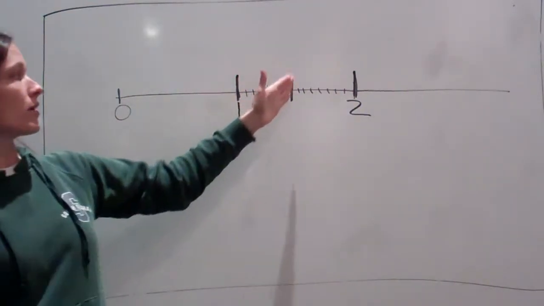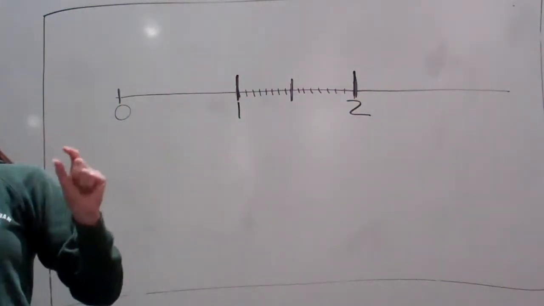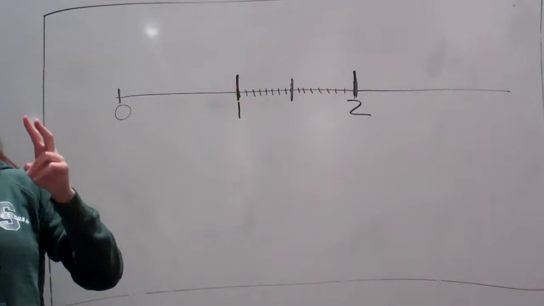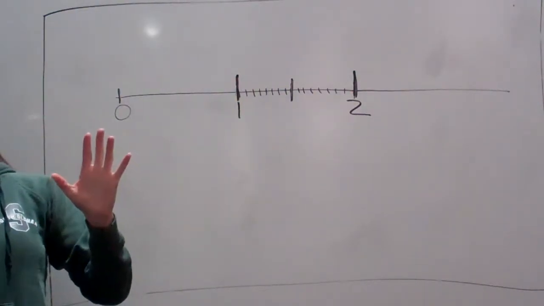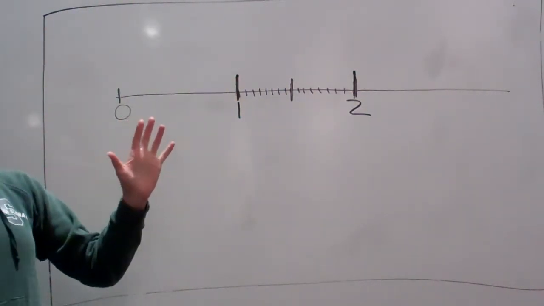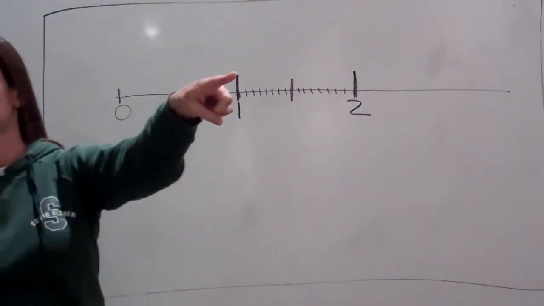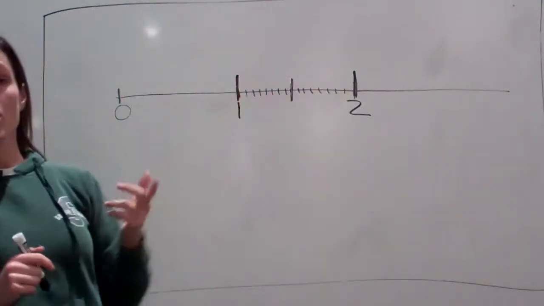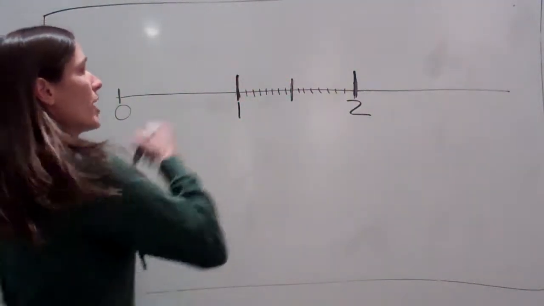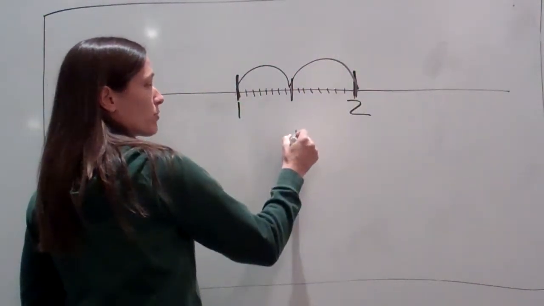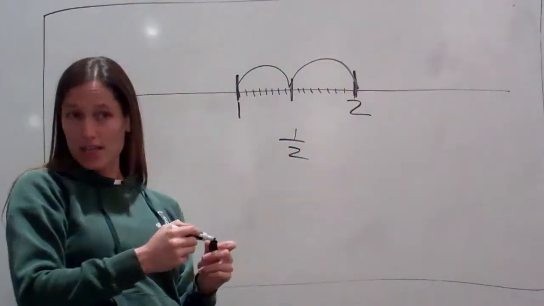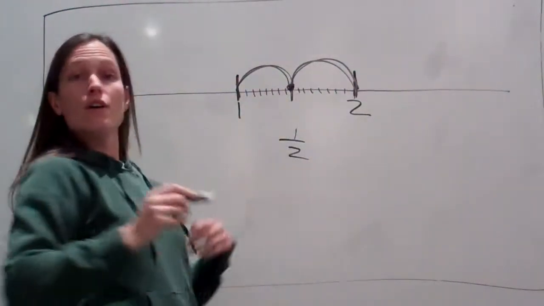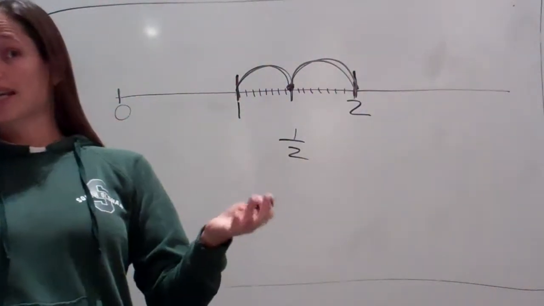Big as in long. Not the little ticks, the big ticks. Yes? How many? 3? How many jumps? How many units? 2. Yes, she's got it right. Okay? So if you ever have a measurement on 2, on this one, you know that it's 1 out of 2, which makes it a half. Understand? Because there's 1 jump, 2 jump, and it's on the first jump. So that's where you get a half.